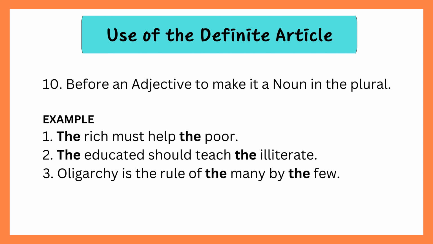Before an adjective to make it a noun in the plural. Example 1. The rich must help the poor. 2. The educated should teach the illiterate. 3. Oligarchy is the rule of the many by the few.